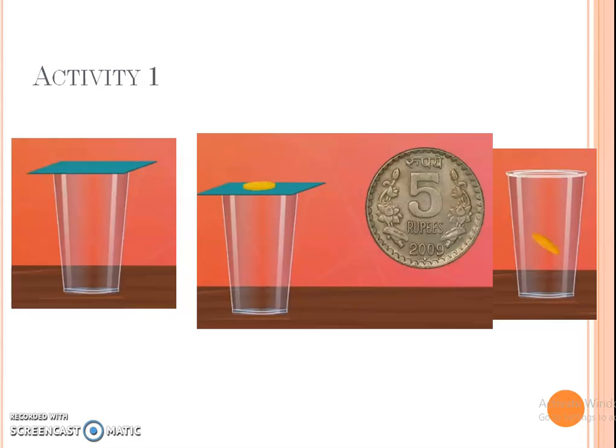Activity 1. Take a postcard and keep it on a glass. Keep a 5 rupee coin on it. Now skillfully push the card. The coin straight away falls in the glass.